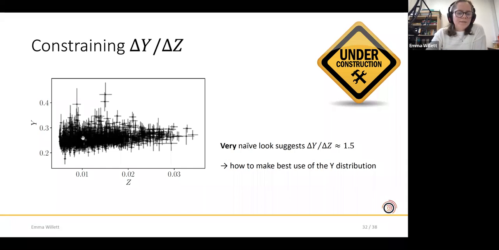But we do see a couple of encouraging signs. So there is an increased scatter at low metallicity, but we don't really seem to see the same trend towards very low primordial helium abundances as is present in other studies. We also have a lot of data points, and that gives us the opportunity to resolve any structure that might be present here and try to shed some light on the question of whether or not there really should be one linear relationship through all the history of the galaxy.